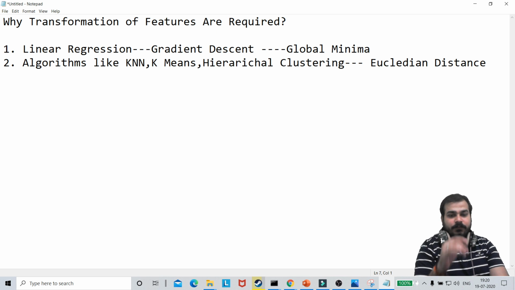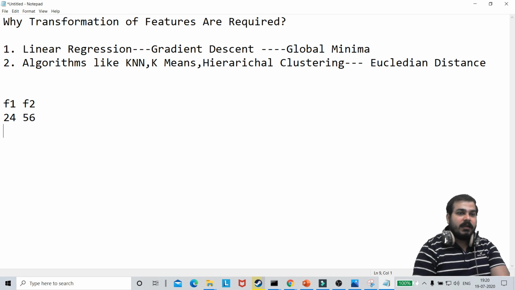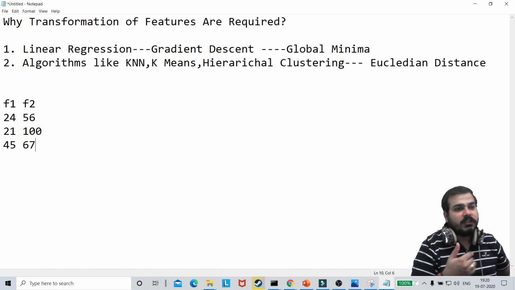Now in this Euclidean distance, or while finding the global minima, what is the problem? See this. Suppose I have feature f1, f2, f3. Now suppose I just have features f1 and f2, and suppose my feature f1 has values like 24, 56, and my other feature has values like 21, 100, then 45, then 67. Like this, we have some n number of features, right?